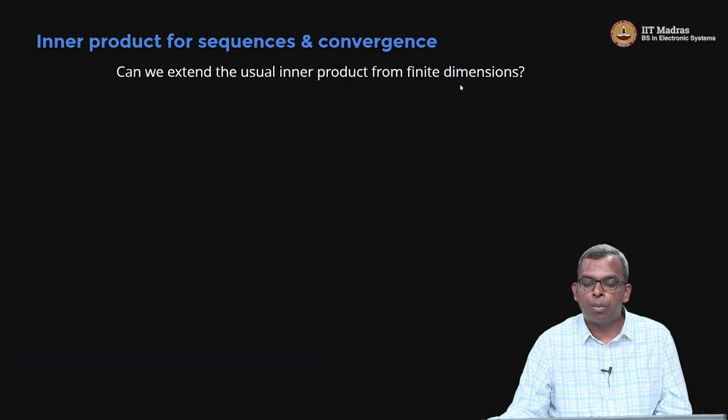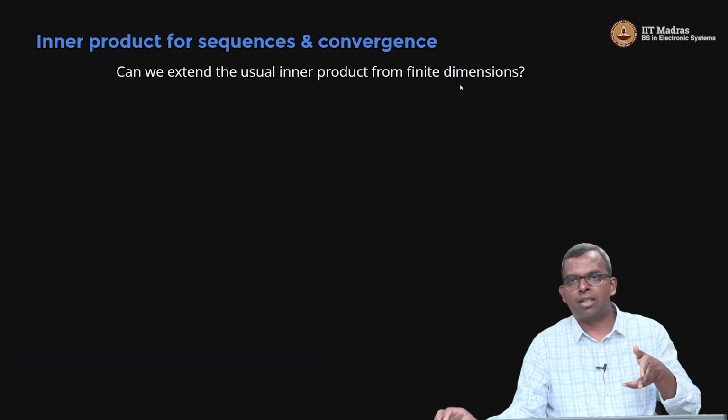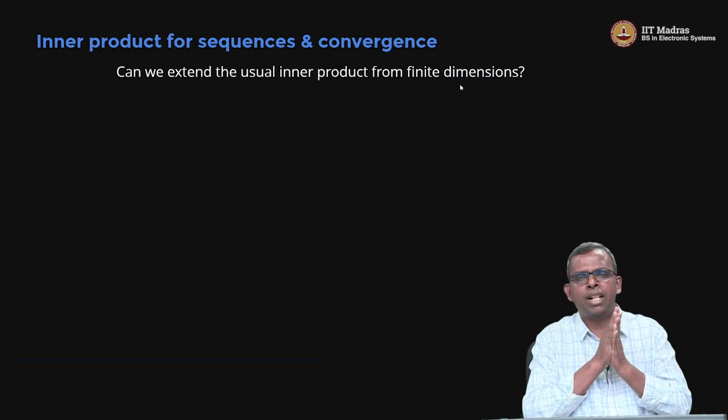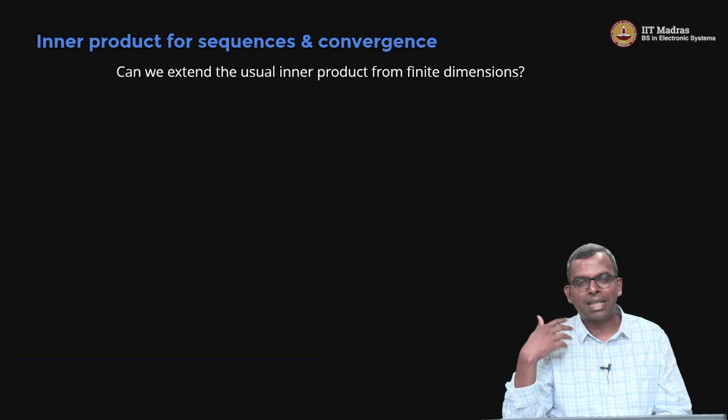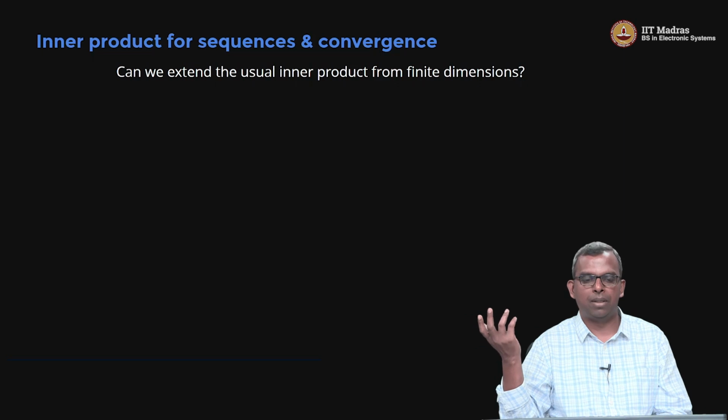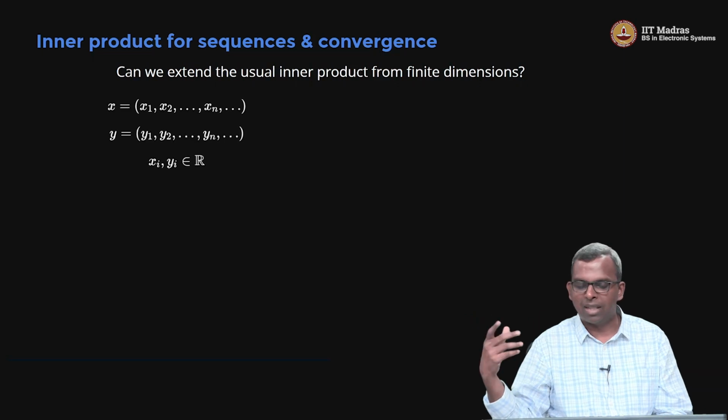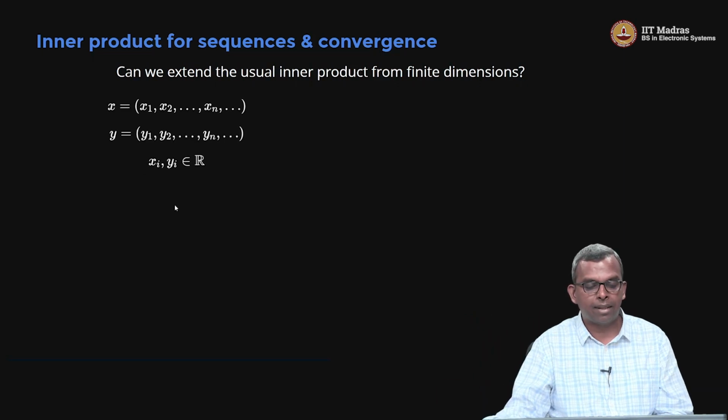We have the usual inner product in finite dimension, right? If you have two vectors in finite dimension, you know how to define inner product. Even in complex, you know how to do that, right? So, let us think about how to extend that definition to infinite dimensions. Okay. So, here is a very obvious and simple extension for the real case. Let us say you have two sequences x1 to xn going on forever. Y is another sequence y1, y2, yn going on forever, and xi and yi are real in this case.